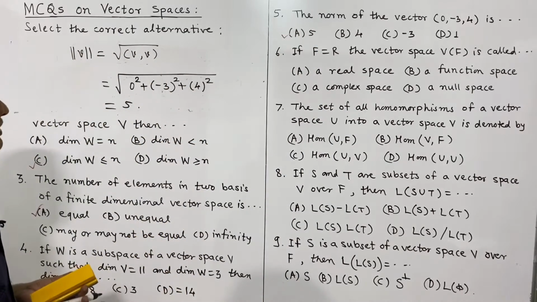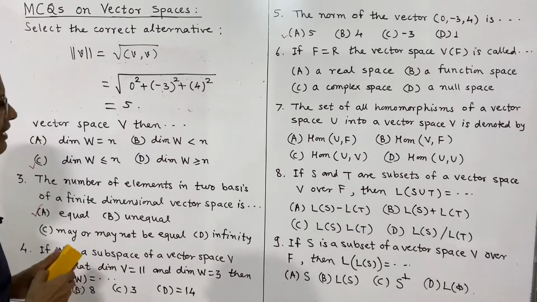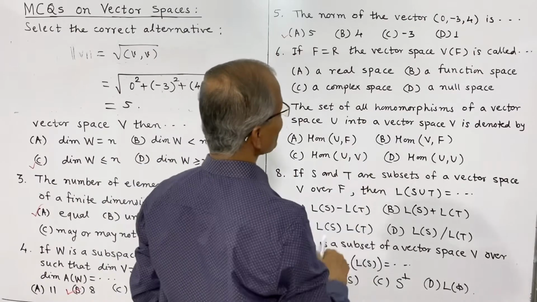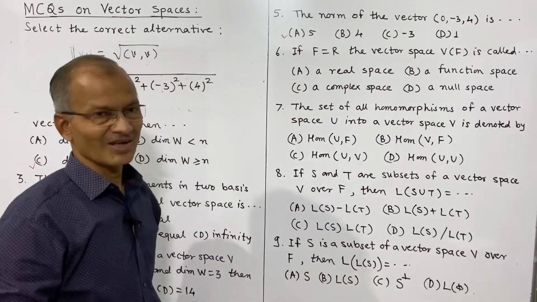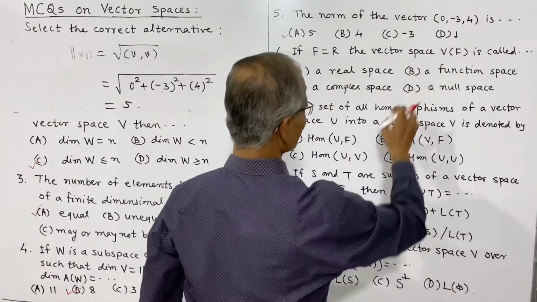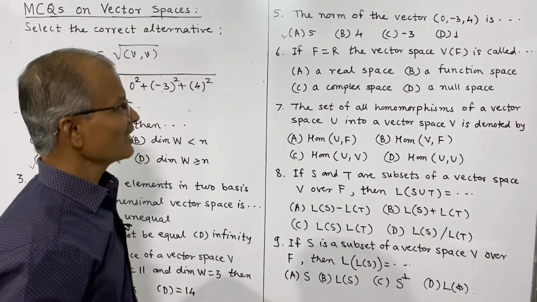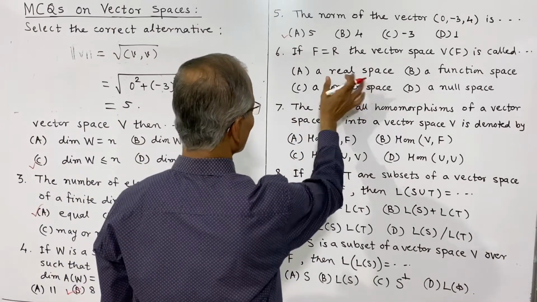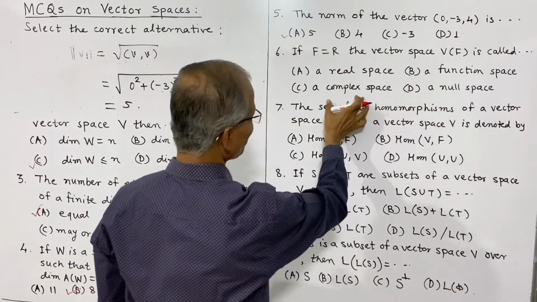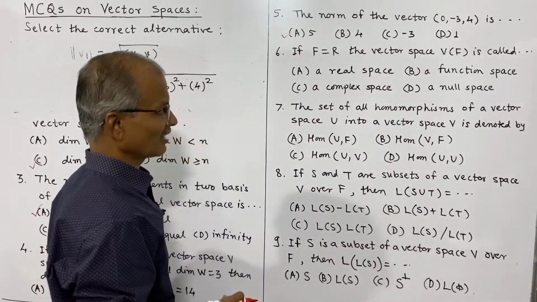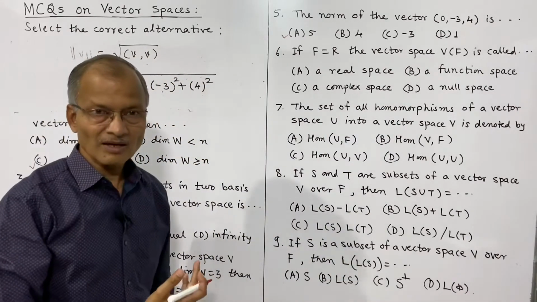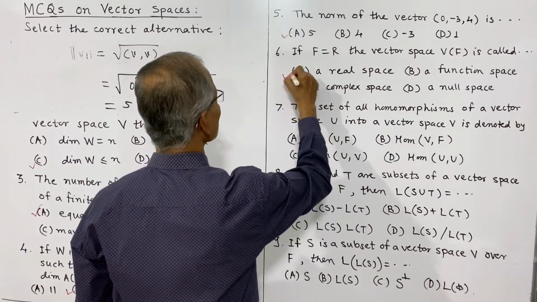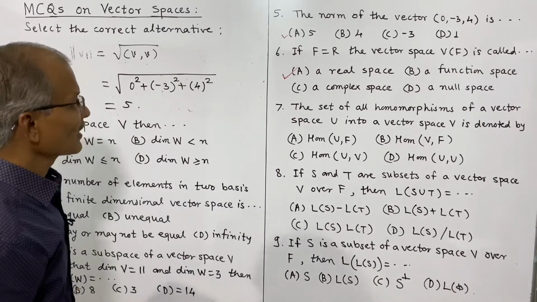Now the next is, if F is equal to R, then the vector space V over F is called... The field is real numbers, and therefore this is a vector space over real numbers, and that is known as real space. Function space, complex space, null space are not the alternatives here. It is simply a vector space over real numbers, that is known as real space. So this is the answer.